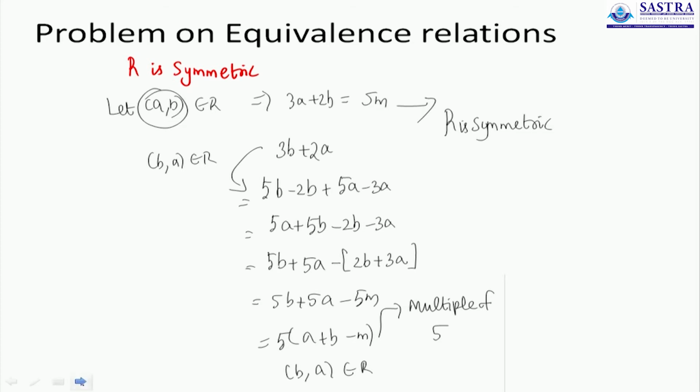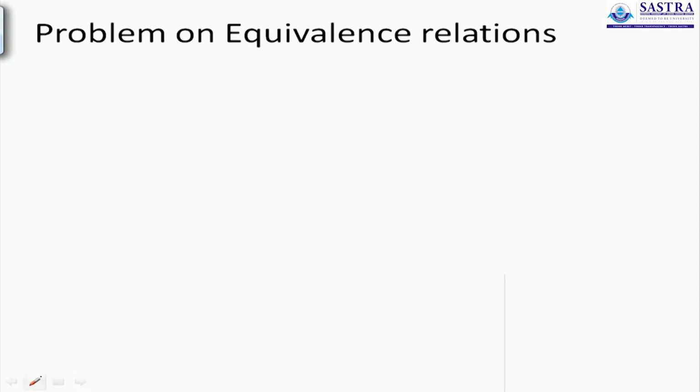Now next up we will have a look at the transitive nature of R. It is okay, you have shown that it is reflexive, you have shown that it is symmetric. Can you try and show that it will actually be transitive? Can you pick two different pairs and ensure that the third pair is also part of the set? What if (A, B) is in R? If (A, B) is in R, I would like to show you that 3A plus 2B is 5M.